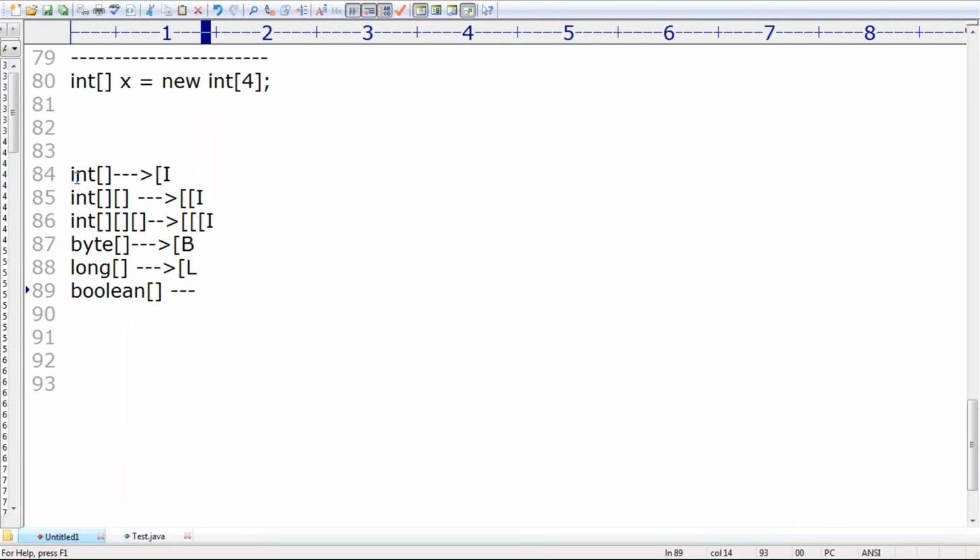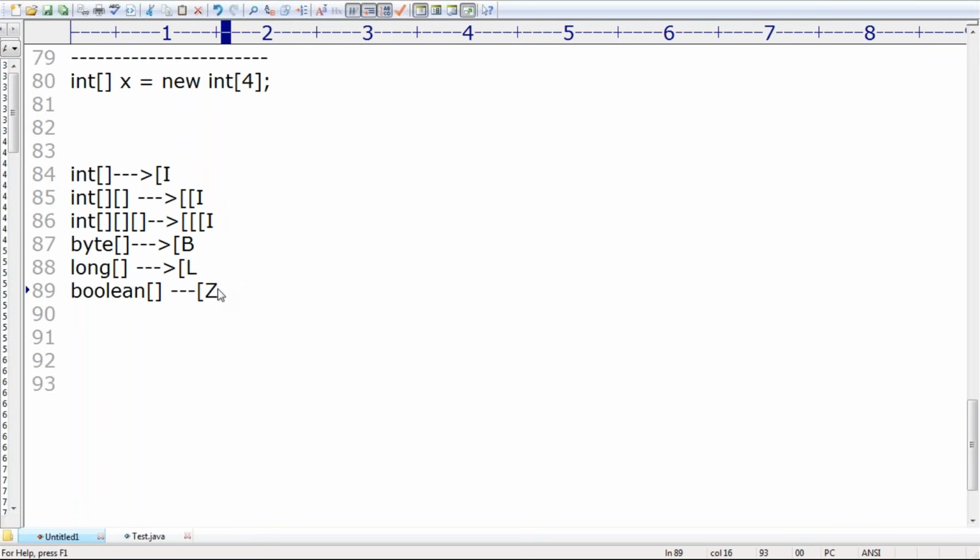Square bracket. Good, Shubham. Can I use square bracket B? No, because square bracket B is already used for byte. That's why square bracket Z.